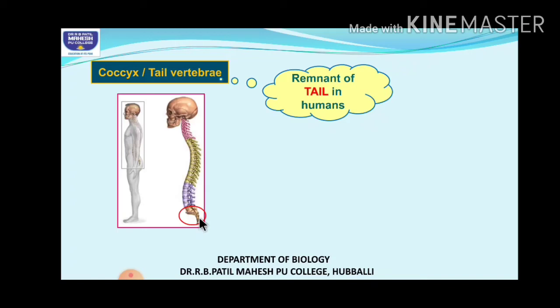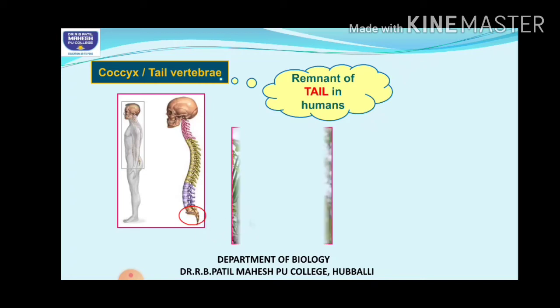It is highly reduced because it is non-functional. Humans have not used the tail. This shows that our previous ancestors had a tail, but as its usage lessened, that part slowly became functionless and reduced in present-day organisms.